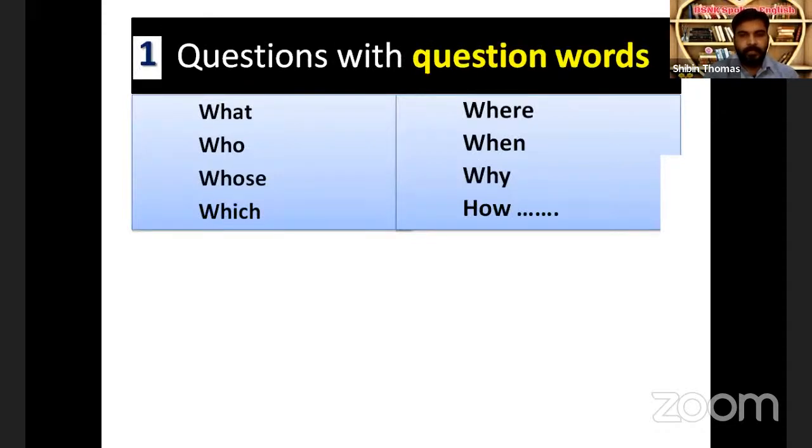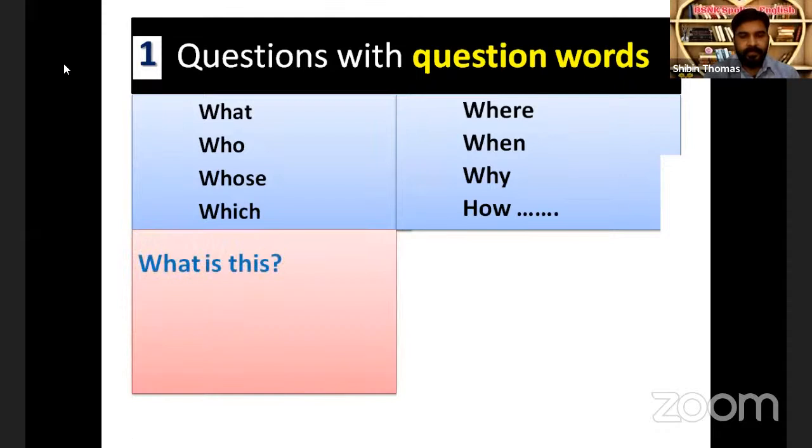The first one is questions with question words. You are familiar with the question words. You can see some examples for question words like what, who, whose, which, where, when, why, how, and question words go on like that. How many, how much, how long, like that. There are many question words. Most of the question words you see here begin with W or WH, like all the first seven question words. Now let's see some examples for the questions with question words.